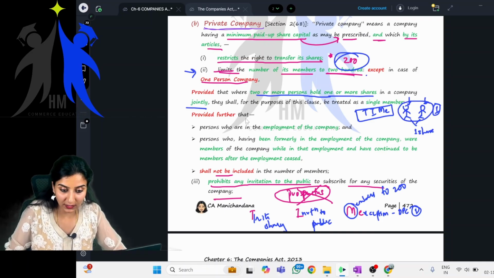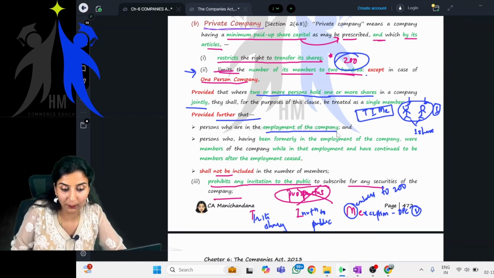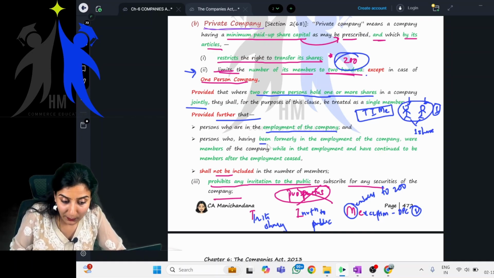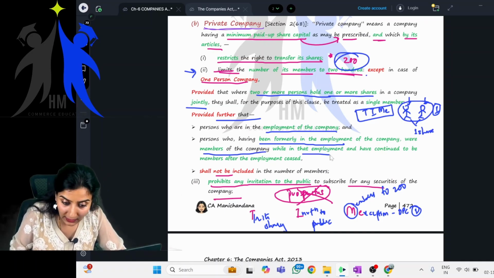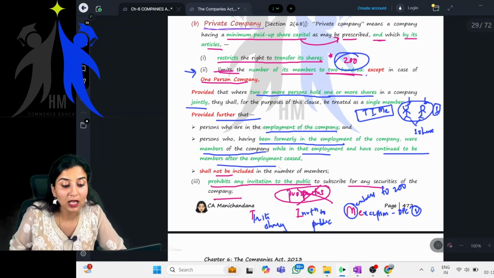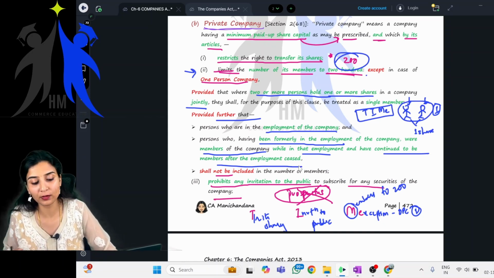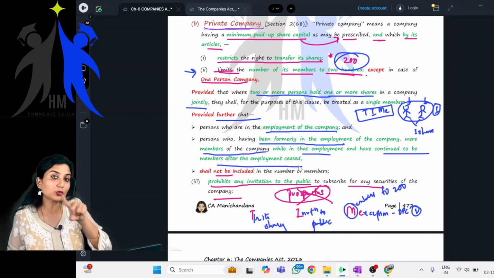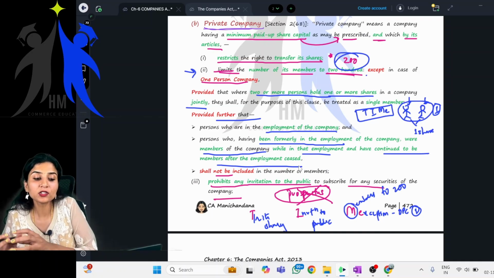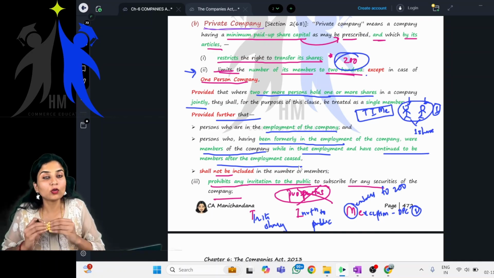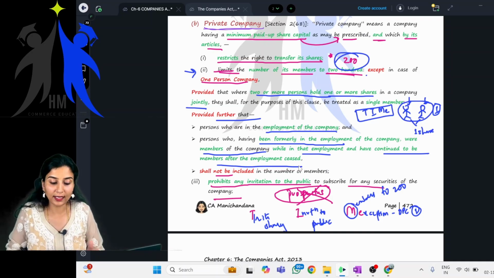Okay. Provided further that persons who are in employment of the company, and persons who, having been formerly in the employment of the company, were members of the company while in that employment and have continued to be members after the employment ceased. Basically, what they're trying to tell you is, if the members are in the employment of the company, they are not to be counted for that 200 number. I am working in Infosys. I also have certain shares in Infosys. Now, I will not be counted for that 200 number. Clear? This is clear.